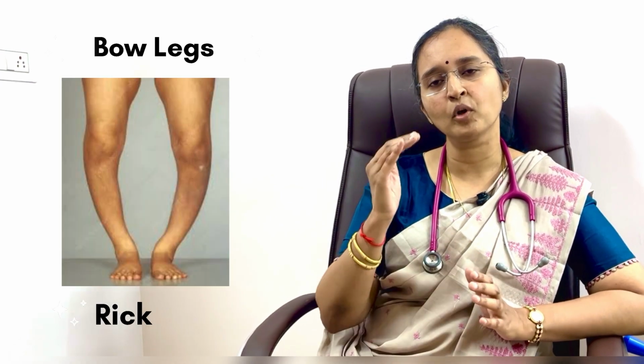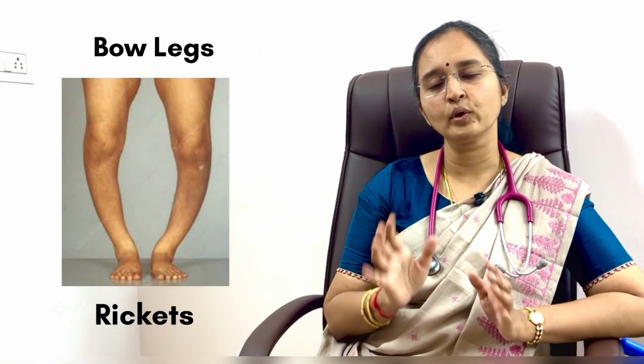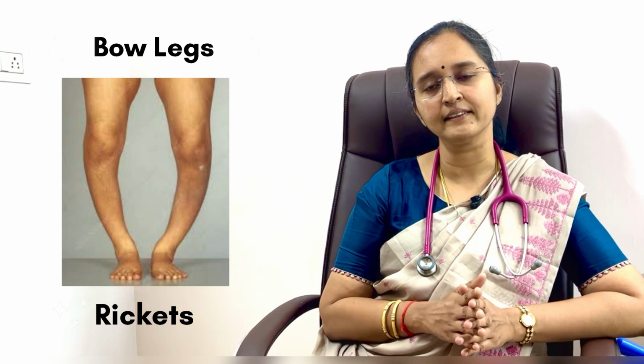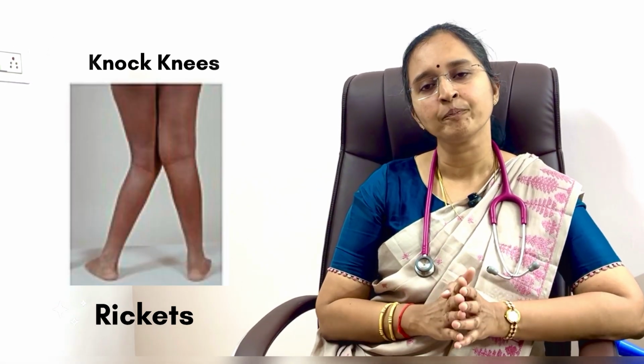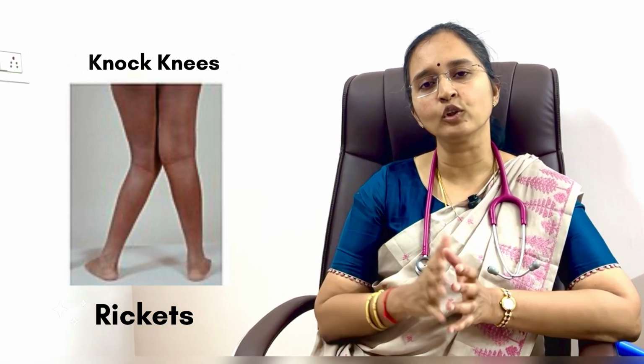The next disorder is called rickets. Here the body needs calcium and phosphorus at adequate levels to maintain bone health. In case the calcium and phosphorus is low in the body for some reason or the other, then the bones become weak and tend to bend. This is called rickets. Once we treat these children, the legs can become straight and the child's height also will improve.